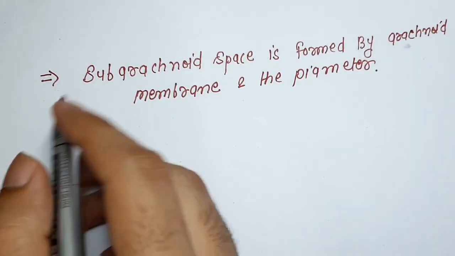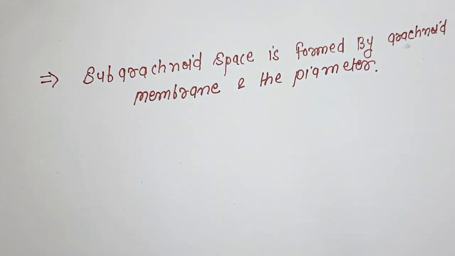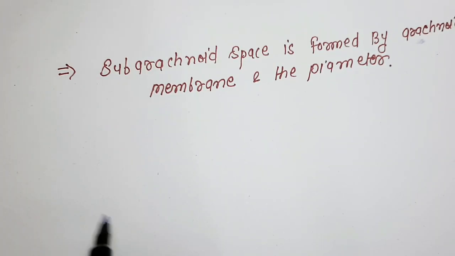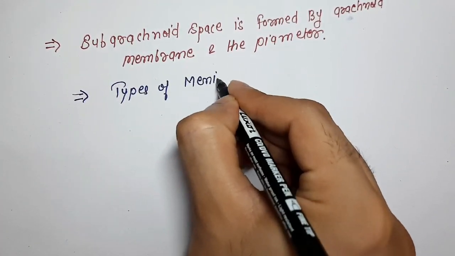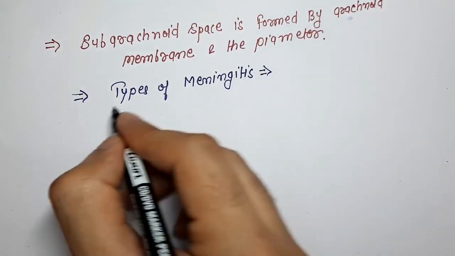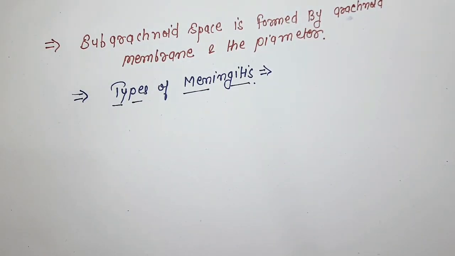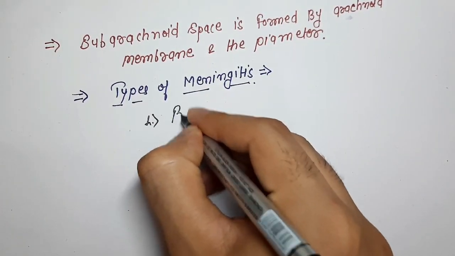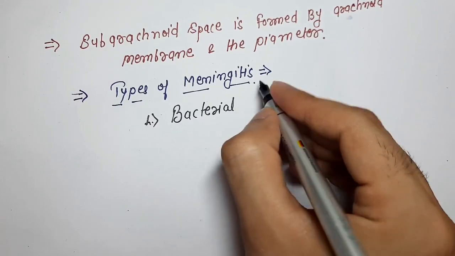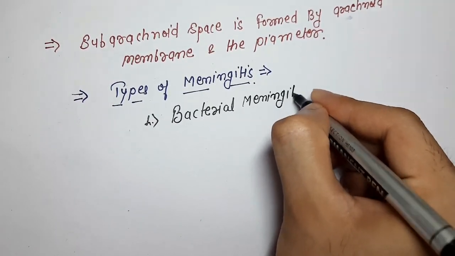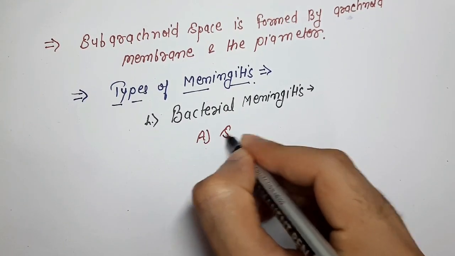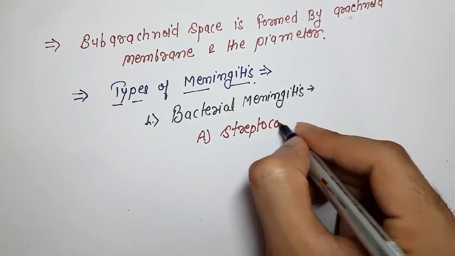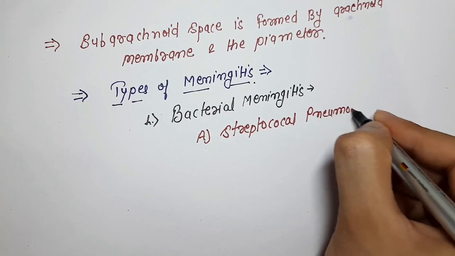Now moving to the next one. We are going to look at the types of meningitis according to their causes. Type 1 is bacterial meningitis. In bacterial meningitis, causative organism number 1 is Streptococcus pneumoniae.